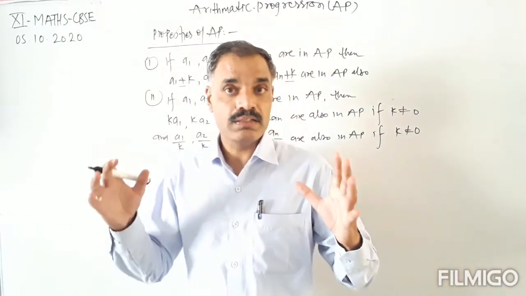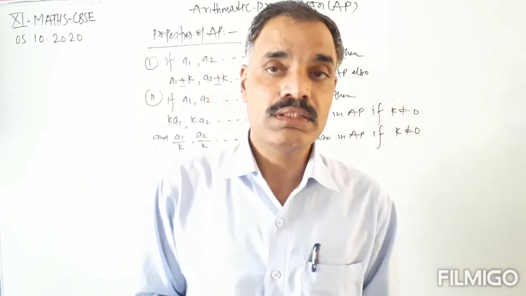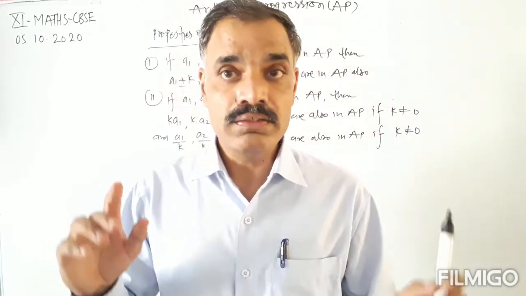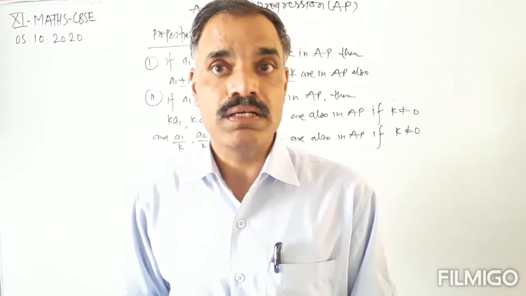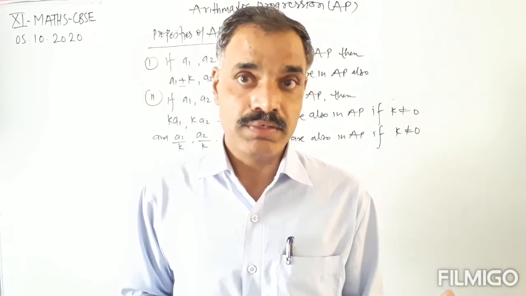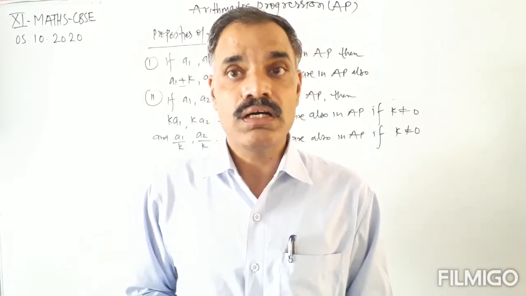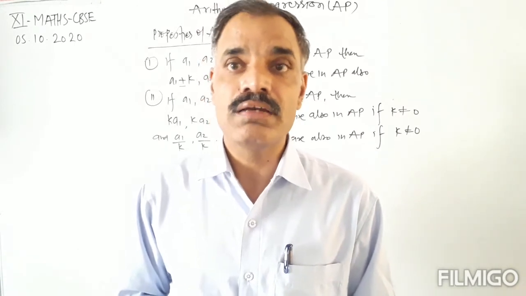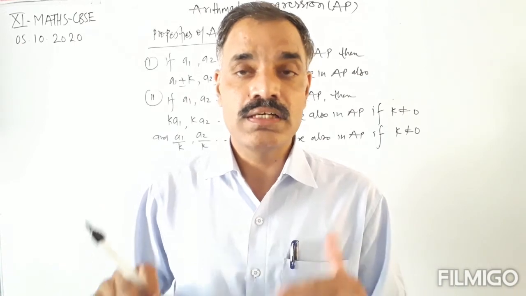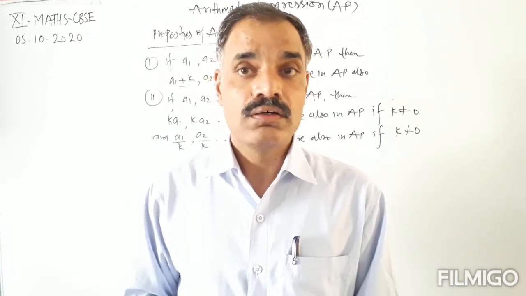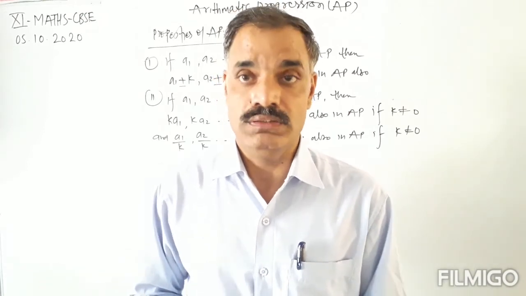Okay. So what we can conclude from property first and property second: if the same constant is added, subtracted, multiplied, or divided to each term of the arithmetic progression, then the progression we obtain is also an arithmetic progression.